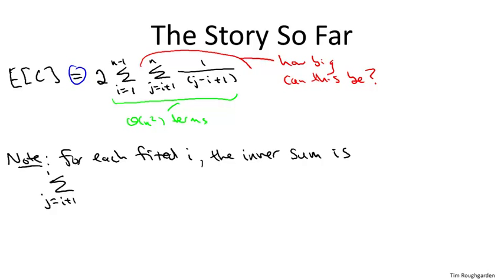So how big can this be? Well, let's first understand what the terms actually are. So j starts at i plus 1, and then it ascends to n. And as j gets bigger, the denominator gets bigger, so the summands get smaller. So the biggest summand is going to be the very first one when j is as small as possible, namely i plus 1. When j is i plus 1, this summand is 1/2. Then j gets incremented in the sum, and so we're going to pick up a 1/3 term, followed by a 1/4 term, and so on. So every inner sum is going to have this form, 1/2 plus 1/3 plus 1/4, and then it's going to run out at some point when j equals n, and the biggest term we're ever going to see is going to be a 1 over n, in the case where i equals 1.